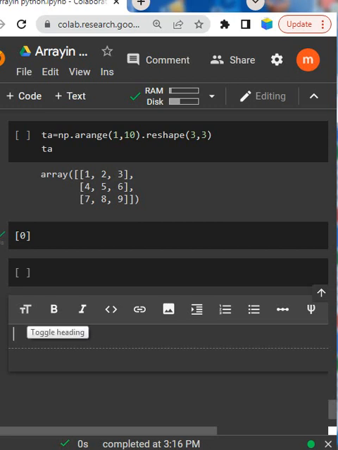First, look here: TT means toggle headings. The heading cells can be used to structure a notebook into sections. Another option is bold. And raw text cells are displayed without any processing.